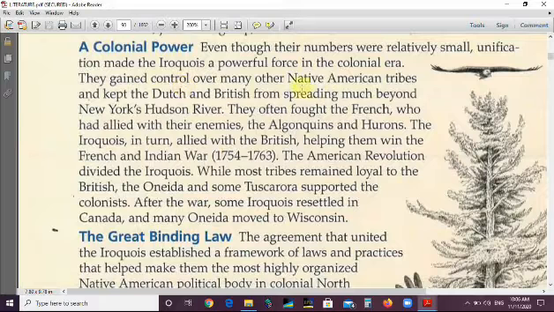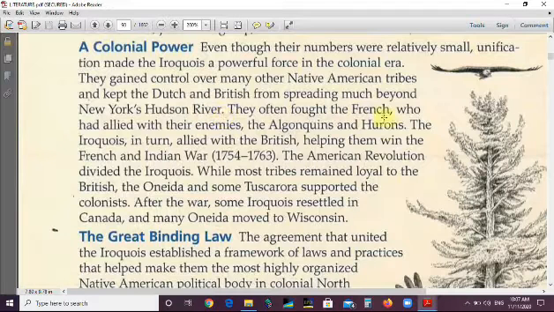They gained control over many other Native American tribes, and because they were unified, they kept the Dutch and British from spreading much beyond New York's Hudson River.